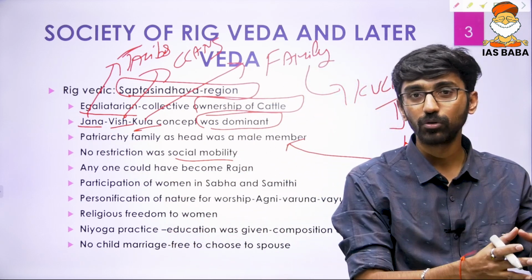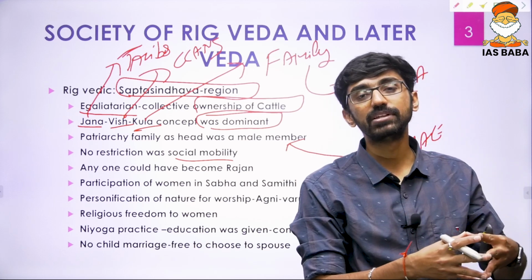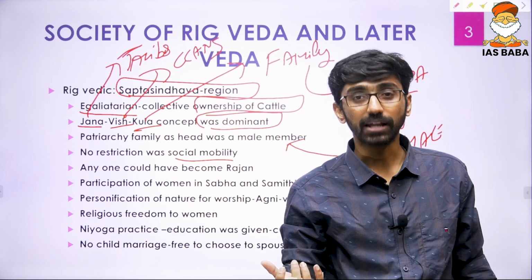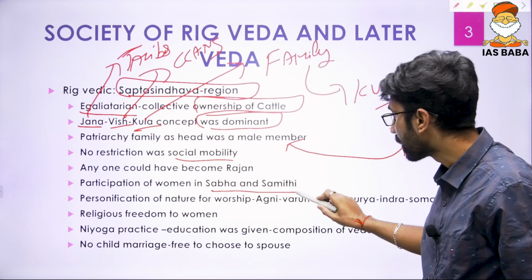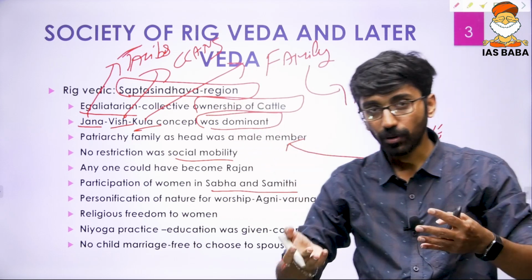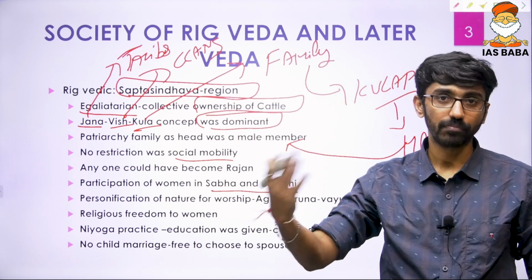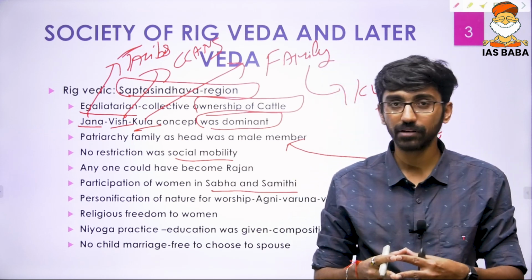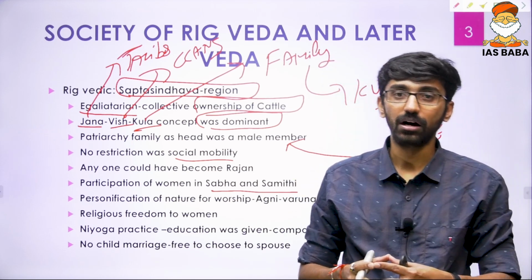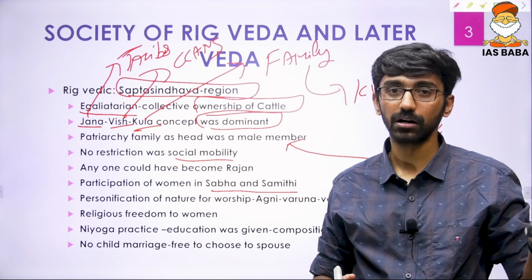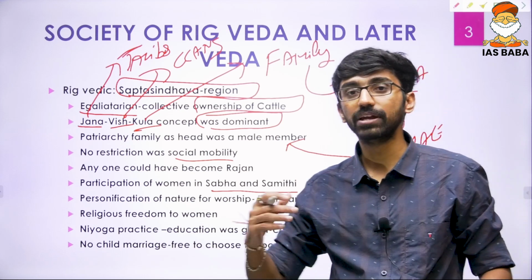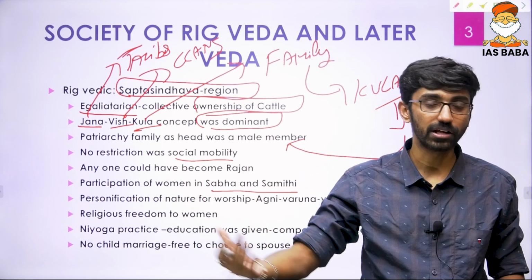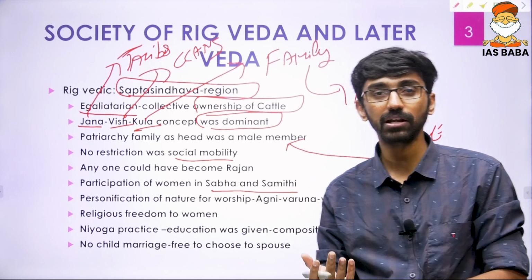So that Raja was accountable. Many Sabhas and Samitis were there. Many tribal assemblies were there, which can be called Sabha and Samiti. And Raja was responsible to the Samiti. We don't have to take Raja in the literal sense. He was not permanent, he was not hereditary, but rather he was based upon his performance: how he is protecting the cattle, how he is protecting that particular tribe, and how he is increasing the wealth of that tribe also.